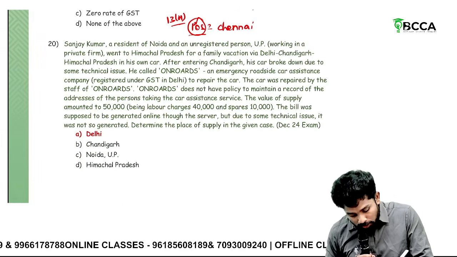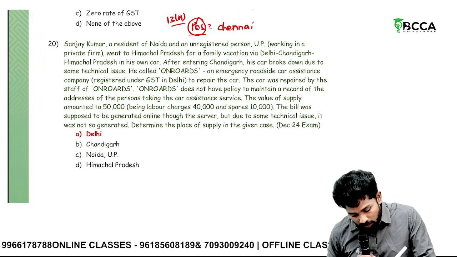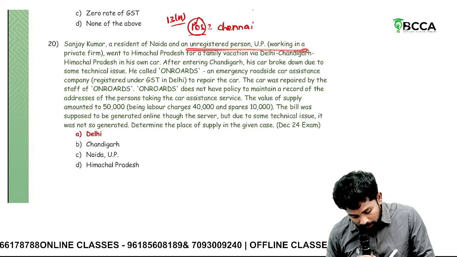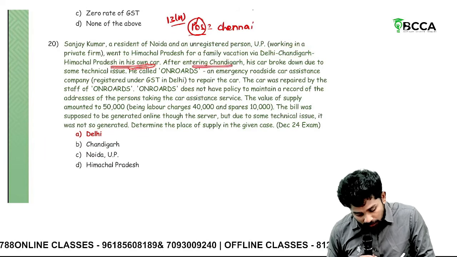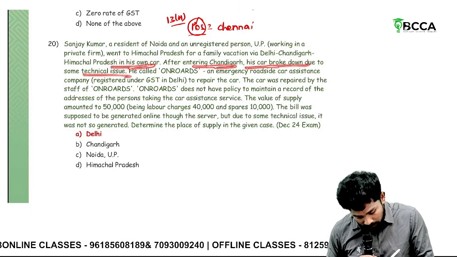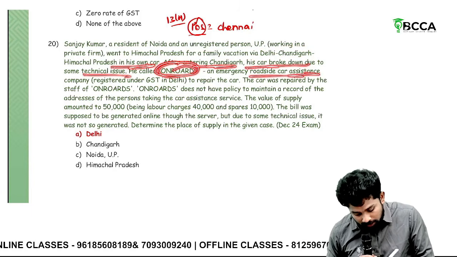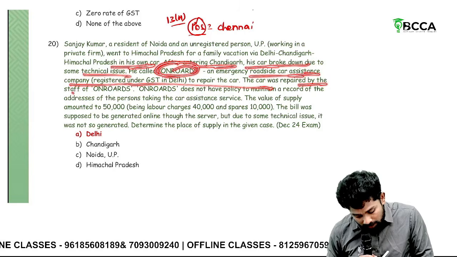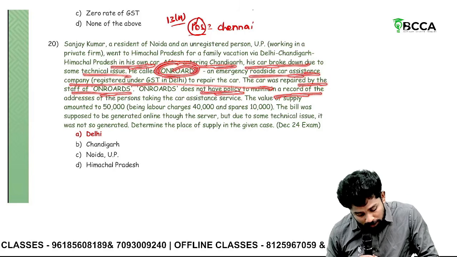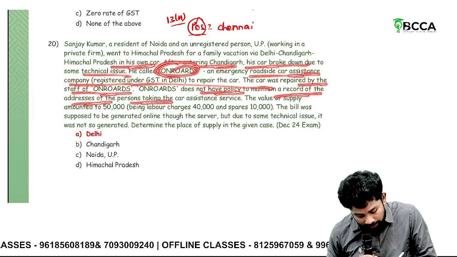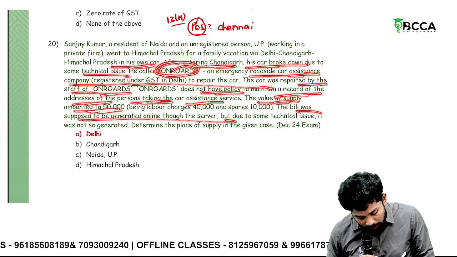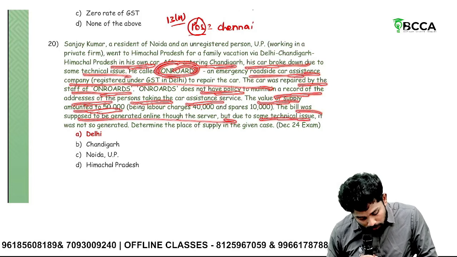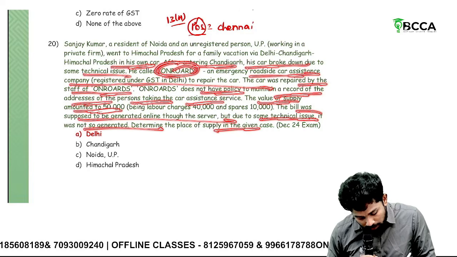Then Sanjay Kumar, a resident of Noida, unregistered person, went to Himachal Pradesh for vacation through car. After entering Chandigarh, his car broke down. Then he called On Roads, an emergency roadside car assistance. The car was repaired by the staff, who do not have a policy to maintain a record of the address of the person taking the car assistance. The value of supply amounted to 50,000. The bill was supposed to be generated online through the server, but due to some technical issue, it was not generated. Determine the place of supply.